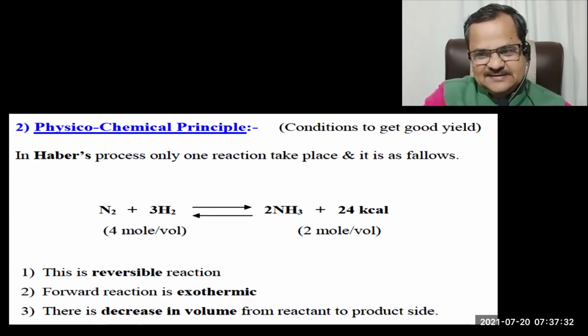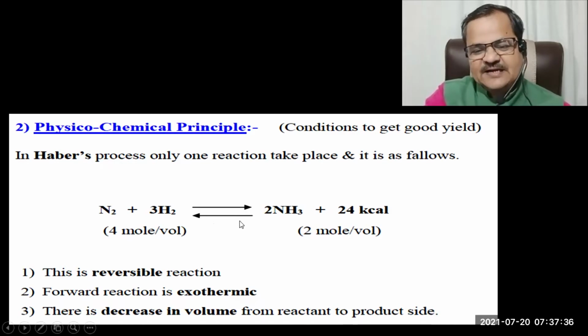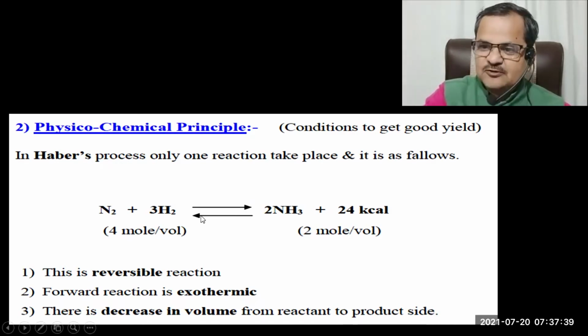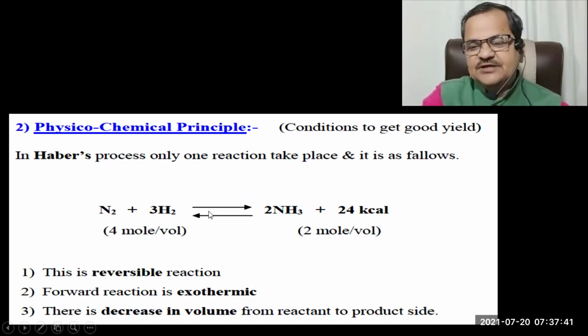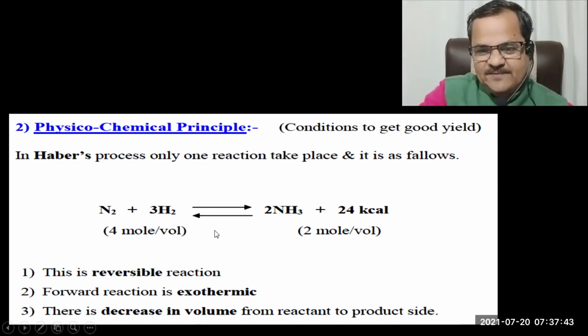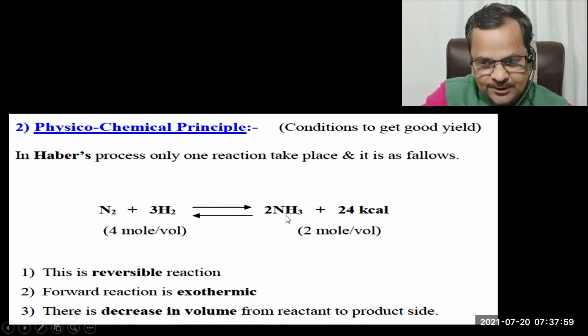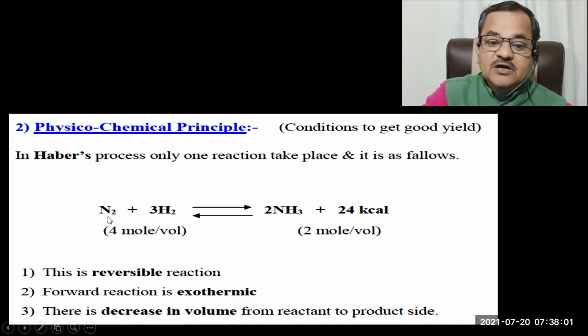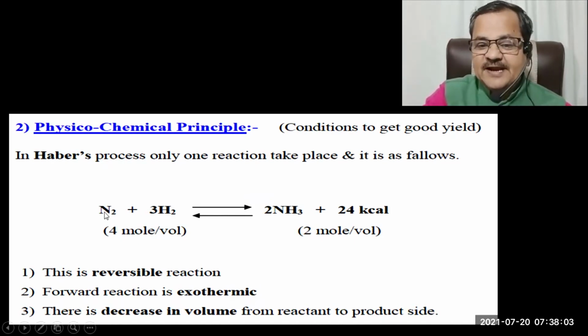But as this reaction is reversible and contains a backward reaction also, at a certain stage whatever NH3 is formed gets converted back into N2 and H2. That's why we will not convert 100% of reactants into product.